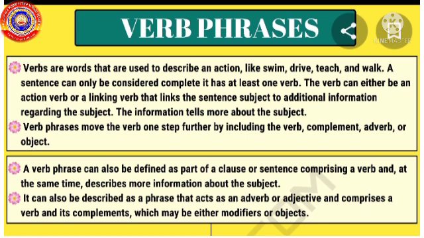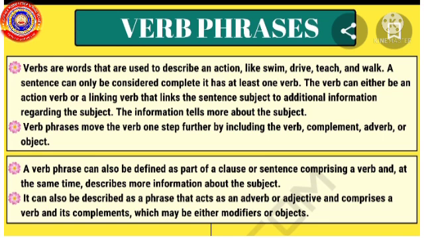The verb can either be an action verb or a linking verb that links the sentence subject to additional information regarding the subject. The information tells more about the subject. Verb phrases move the verb one step further by including the verb, complement, adverb or object. A verb phrase can also be defined as a part of a clause or a sentence comprising a verb and at the same time describes more information about the subject.